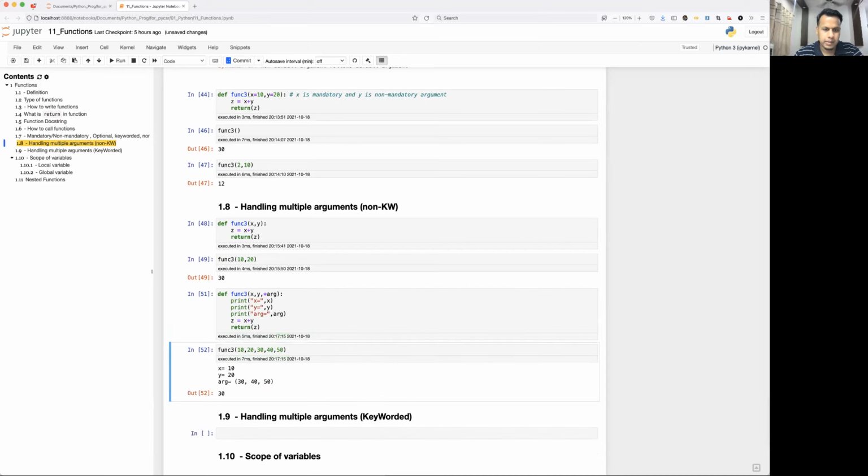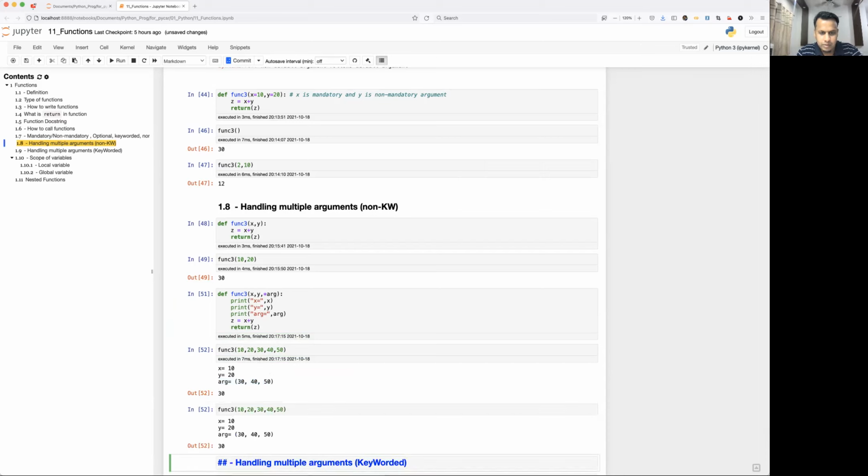See here, your x is taking 10, y is taking 20, and arg is what? Whatever extra value has been given, that will be stored as a tuple. Okay. So let's give only one extra value. You'll understand how it is going to take it as a tuple.